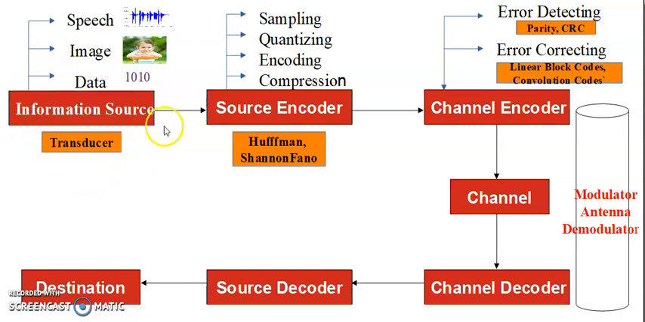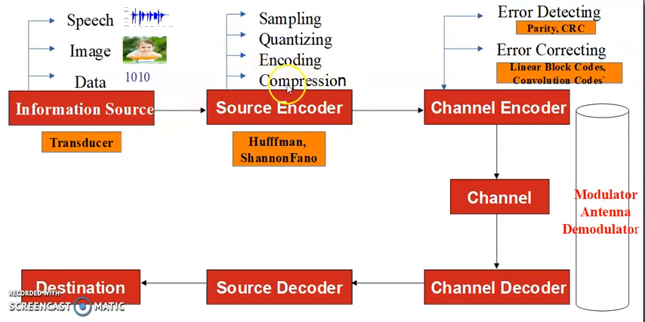So after the information source block, the information is converted into electrical signal. Now it is in the form of analog signal, continuous time and continuous amplitude signal. For example, this is the speech signal. So continuous time, continuous amplitude signal. Now this continuous time, continuous amplitude signal is given to the next block called source encoder here.